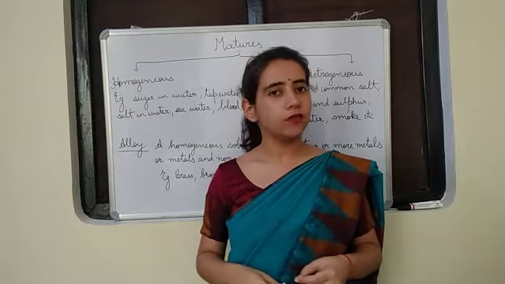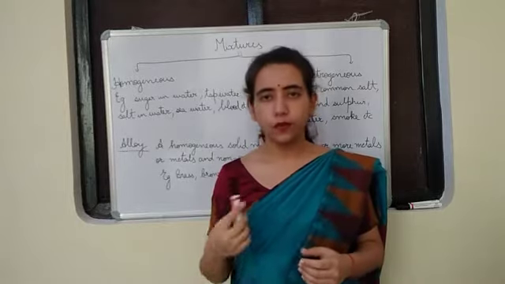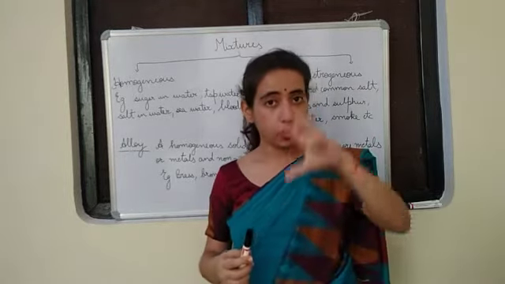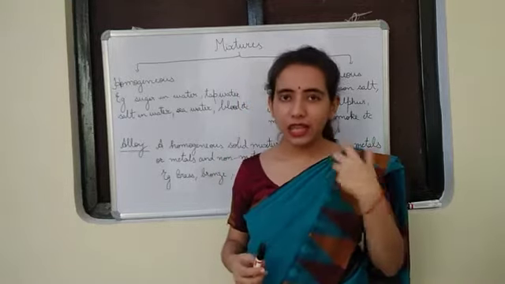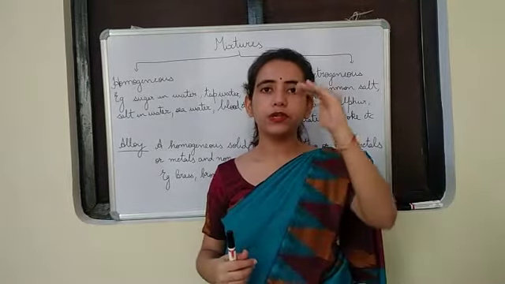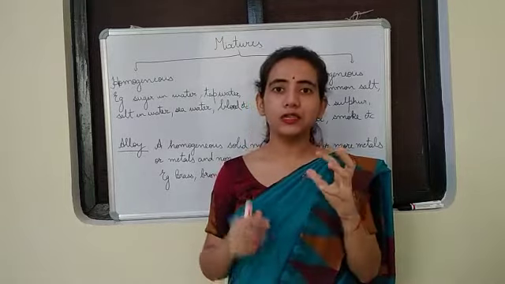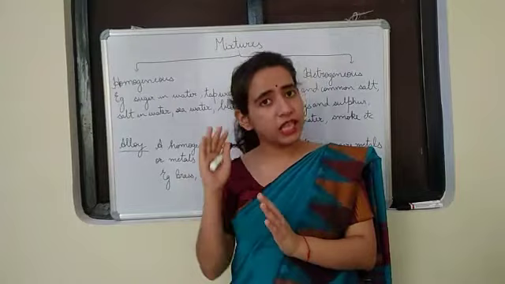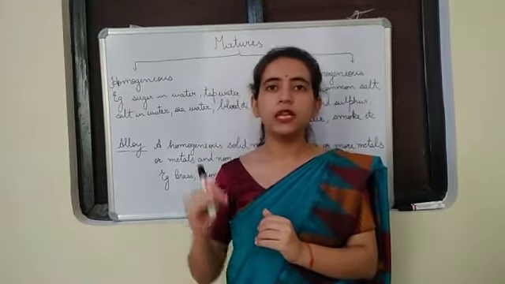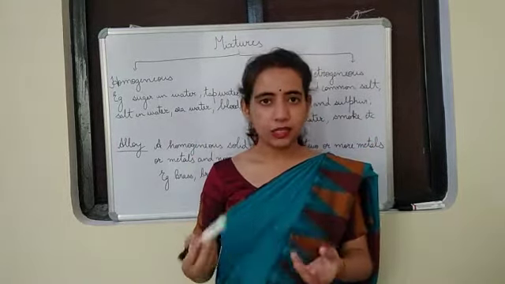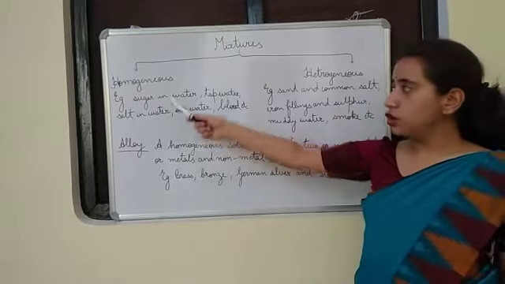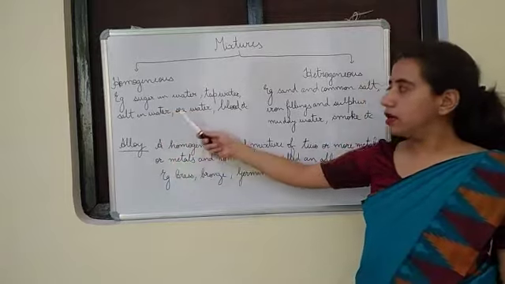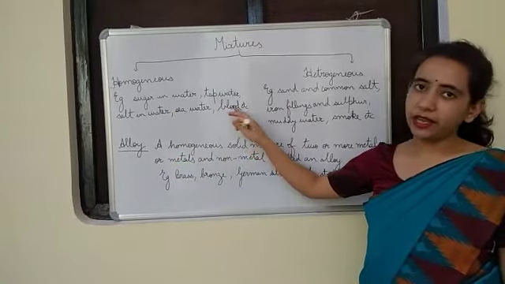That we can understand with the help of an example. If you take a glass of water and add a spoon of salt to it, the salt dissolves thoroughly, isn't it? And if you taste that glass of water, it will be salty throughout, and that saltiness is going to be uniform. That means that glass of water has the same composition and the same properties throughout. Alright, let us see a few more examples. Sugar in water, tap water, salt in water, sea water, blood, etc.